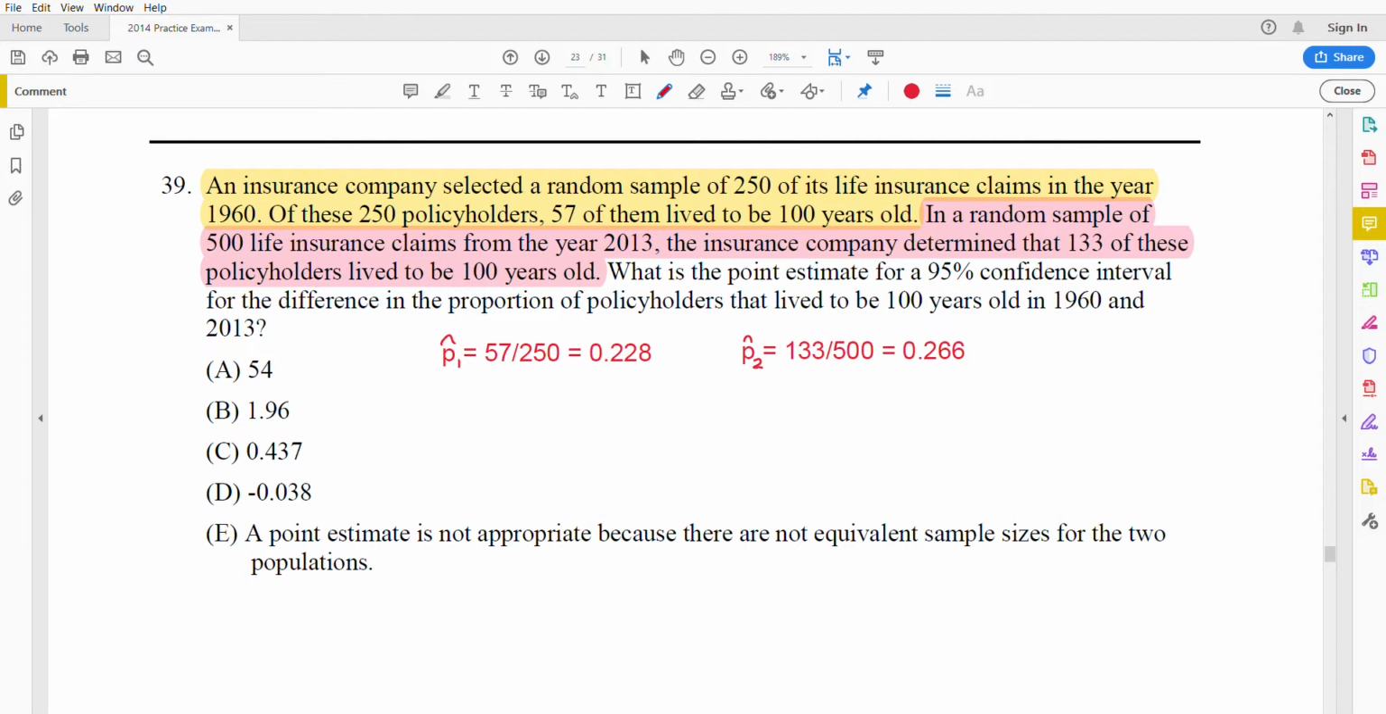All right, so we've calculated our two sample proportions, and now we want to use those to get a point estimate for the difference. So just take the difference of your two sample proportions. It's going to be p hat 1 minus p hat 2, 0.228 minus 0.266, which is about negative 0.038. So the final answer there is D.